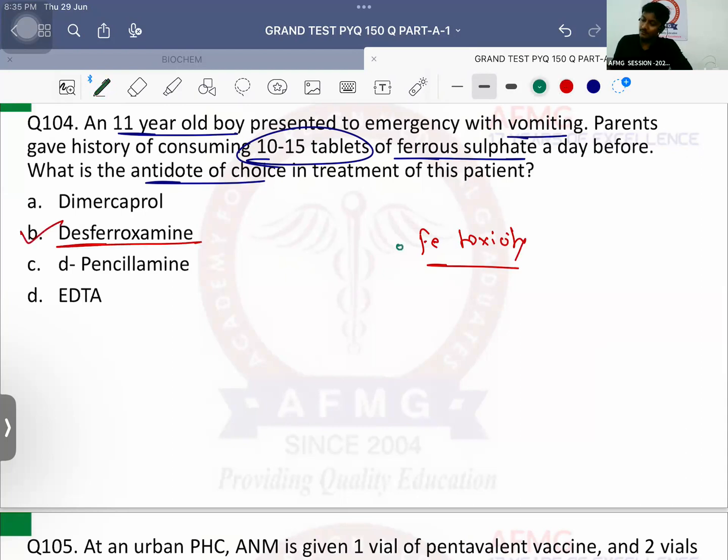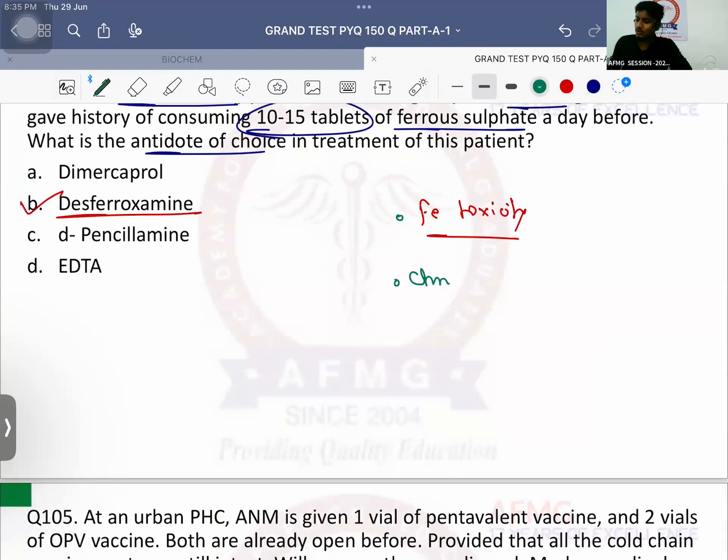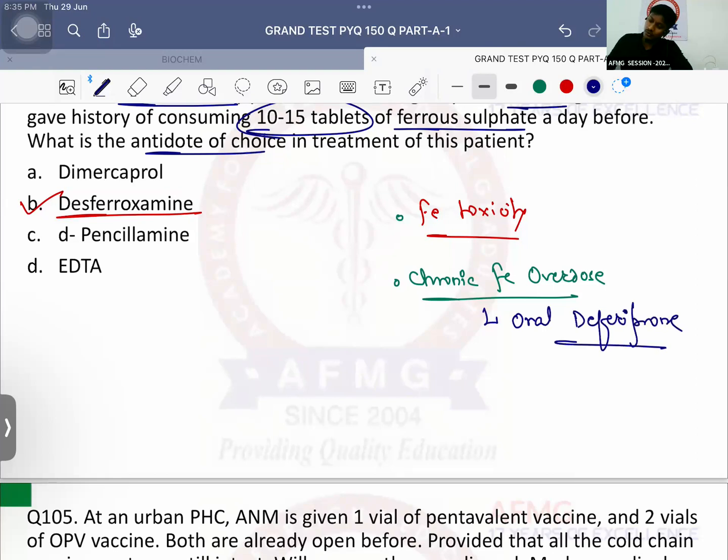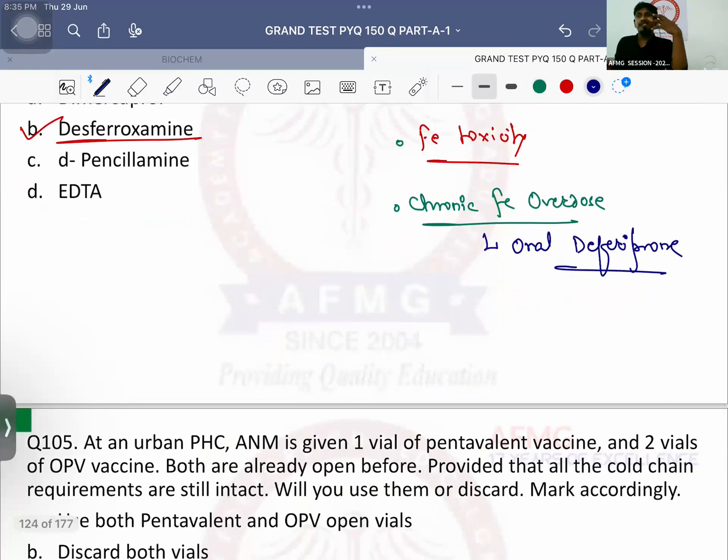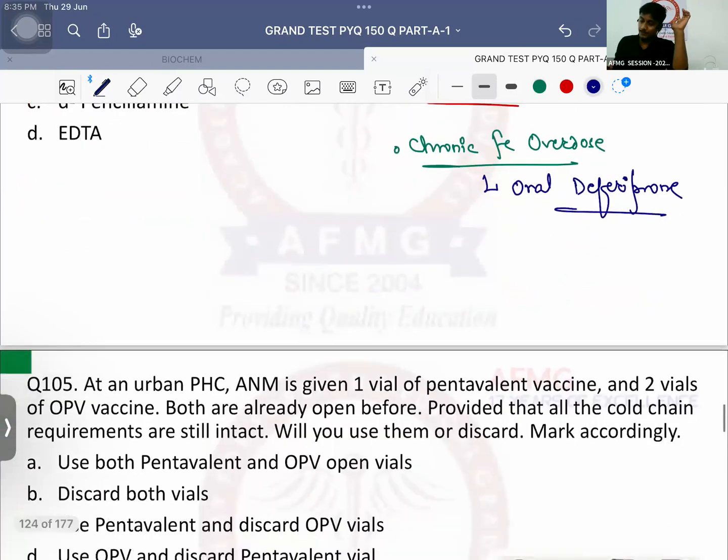If they would have said it is a case of chronic iron overdose, when does chronic iron overdose happen? That means in a case of thalassemia. Why? Because in thalassemia you are giving repeated blood transfusions, so there is a lot of iron load in the body. In that you give an oral drug, and that oral drug is known as deferiprone. Okay, no issues with this anybody? That's important. This is a classical government-exam question, repeated 2 times in the exam.